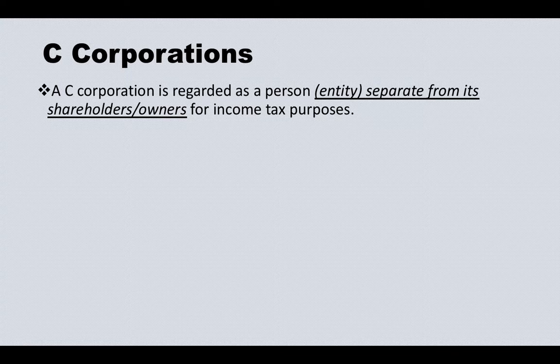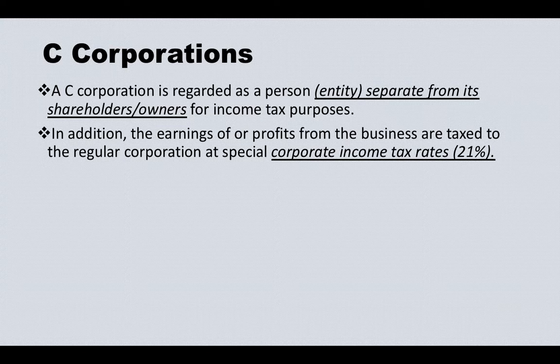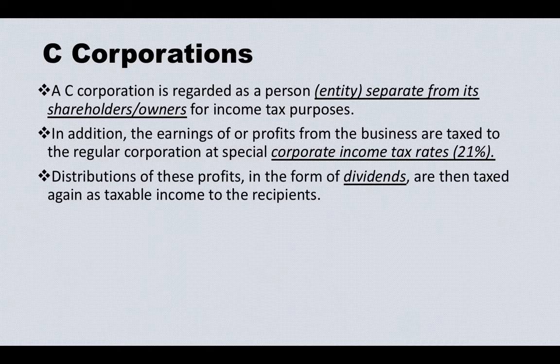In addition, the earnings or profits from the business are taxed at the special corporate income tax rate. This is why a C corporation is called double taxation.